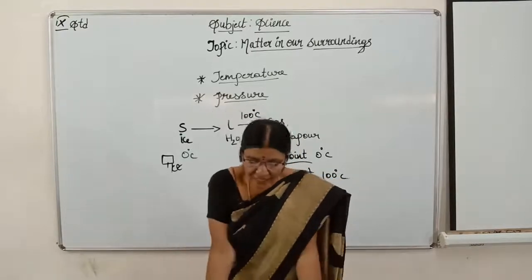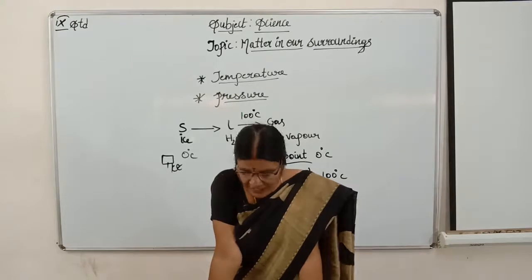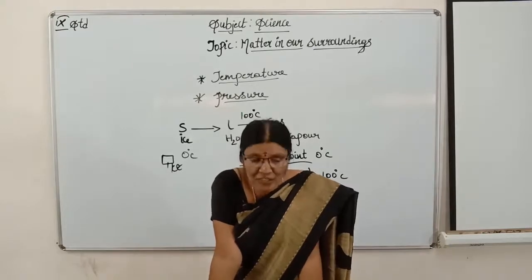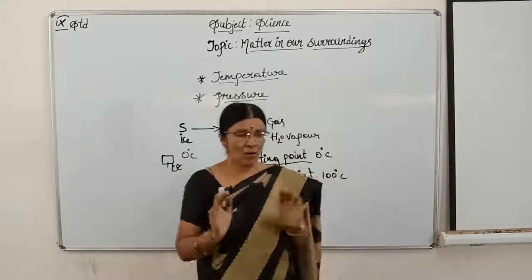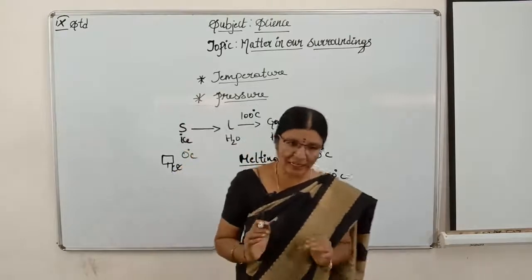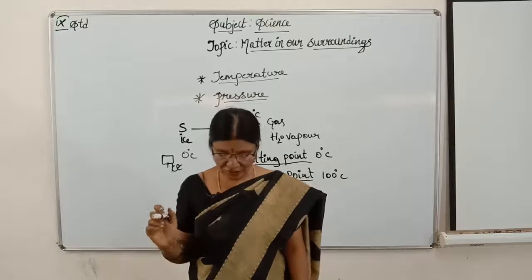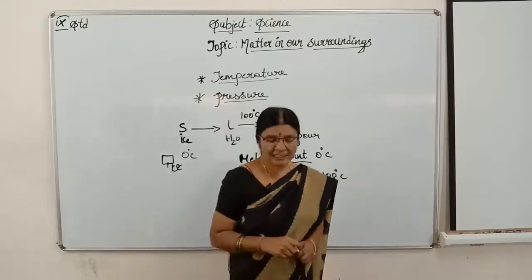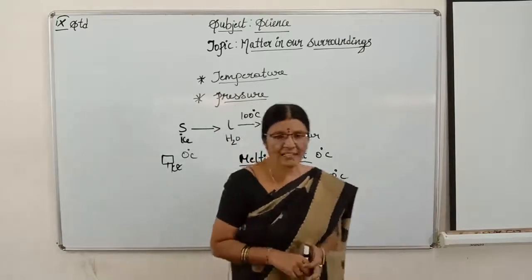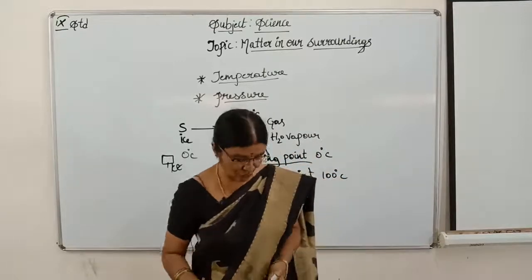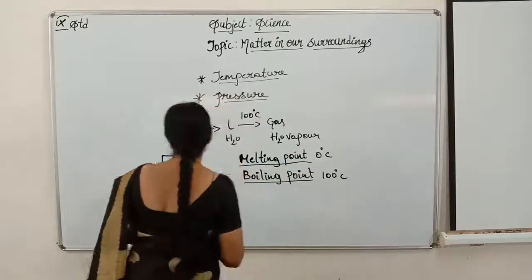How? The amount of heat energy that is required to change 1 kg of a solid into a liquid at atmospheric pressure at its melting point is known as latent heat of fusion.